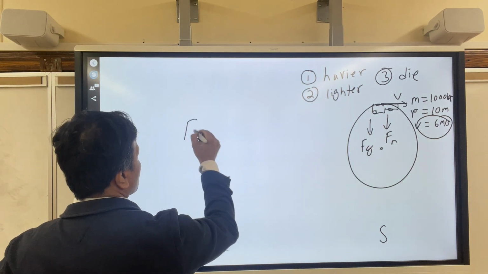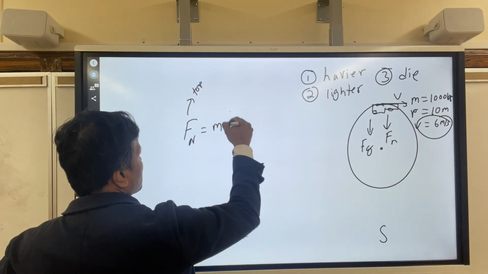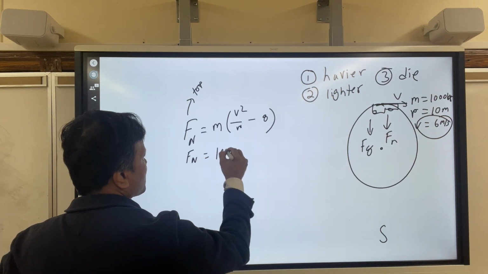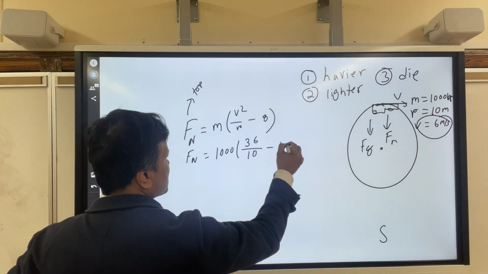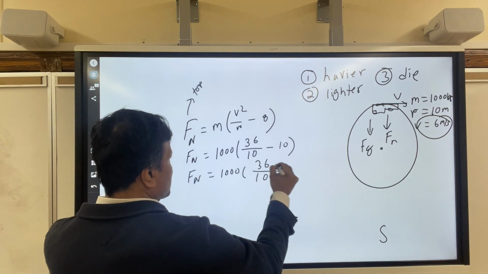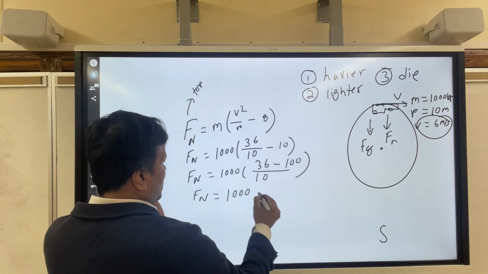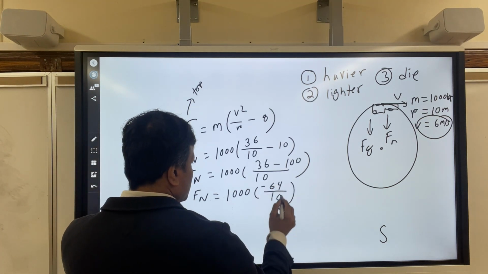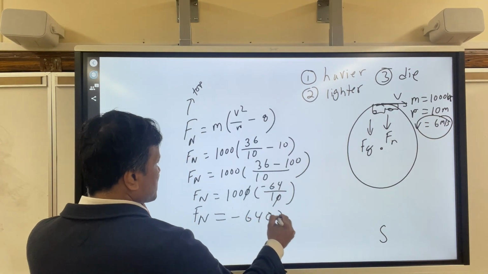So what is the normal force? We already showed that at the top, it is m times v squared over r minus g. So Fn is: m is 1000, v squared is 36 over 10, minus 10. So Fn is 1000 times (36 minus 100) over 10. We already see what is happening, 64 over 10, but be careful. So the zeros cancel, and we see negative 6400 Newtons.